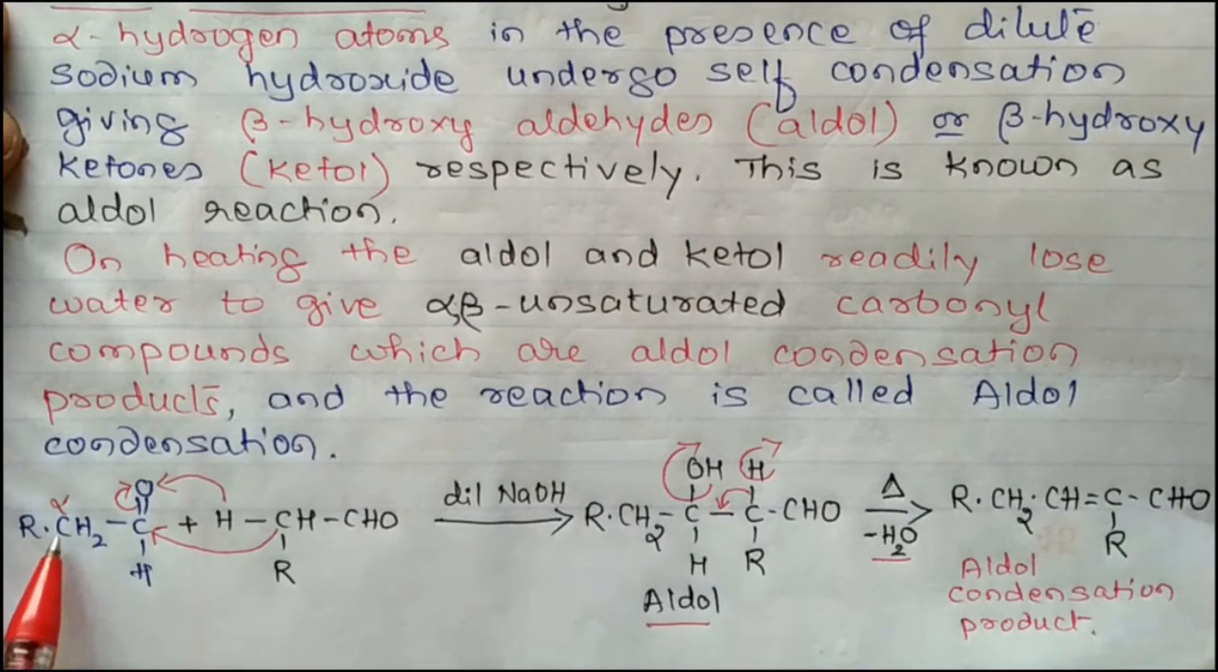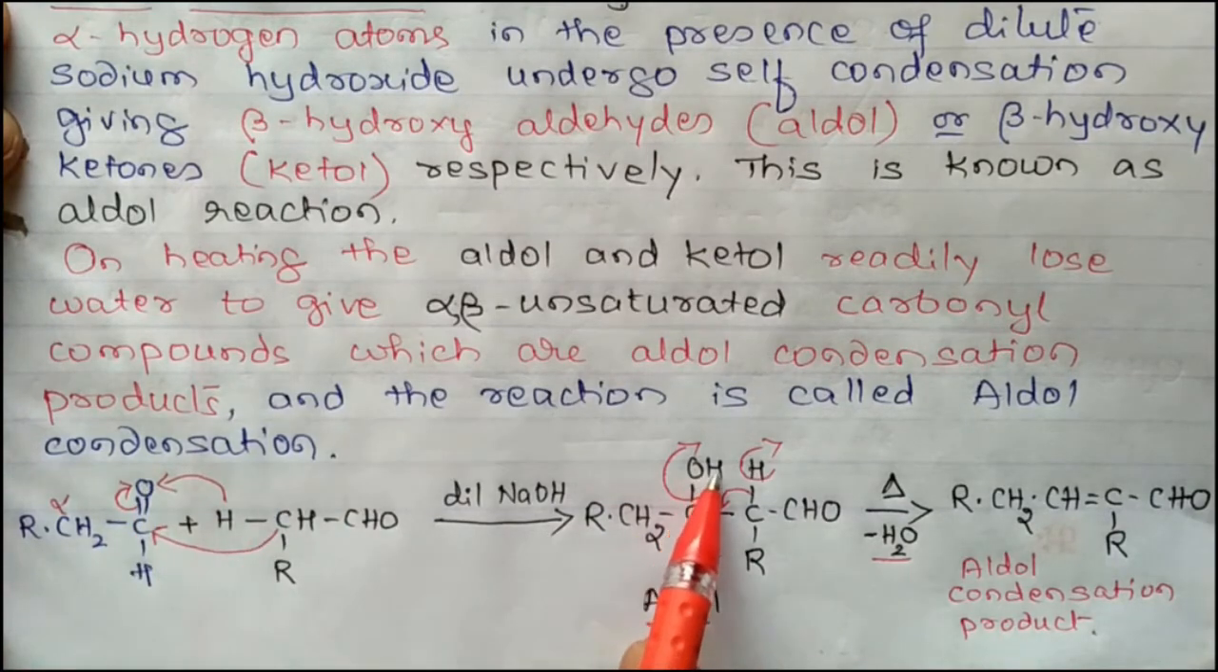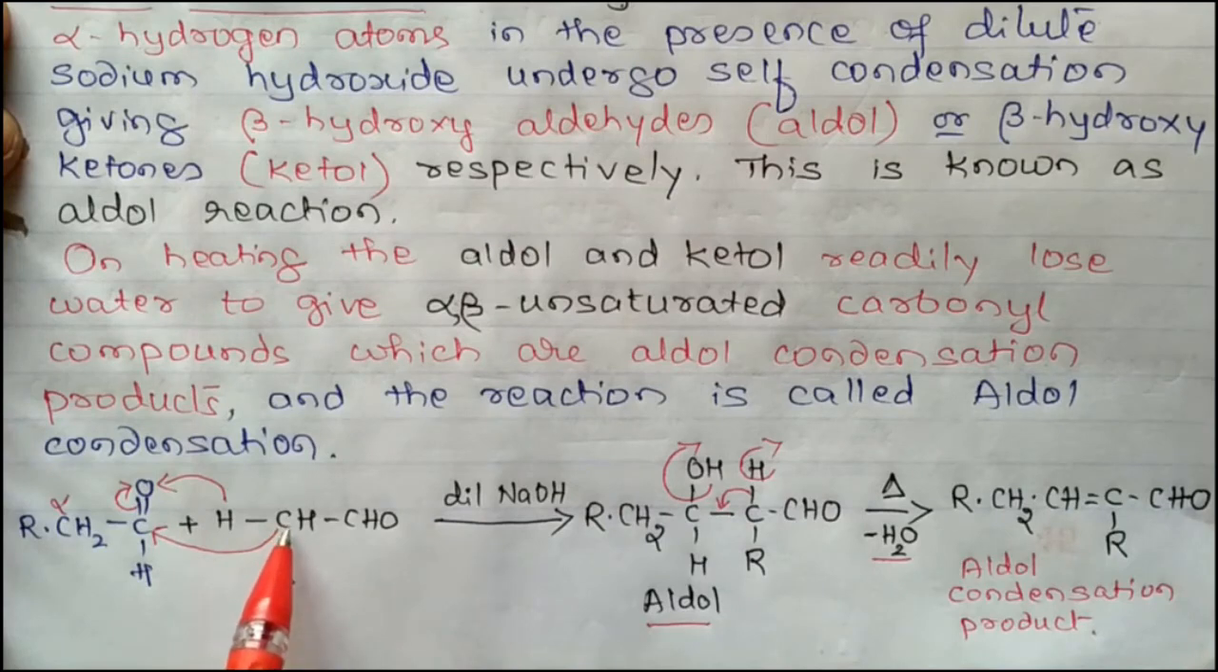Aldehydes which contain an alpha hydrogen atom, when treated with dilute alkali, undergo self-condensation between two molecules. The movement of electrons takes place to the oxygen, then hydrogen of another molecule adds to this oxygen to give an OH group. Then this carbon atom of the second molecule of aldehyde adds to the carbonyl carbon atom to give the product known as aldol, which on heating loses a molecule of water.